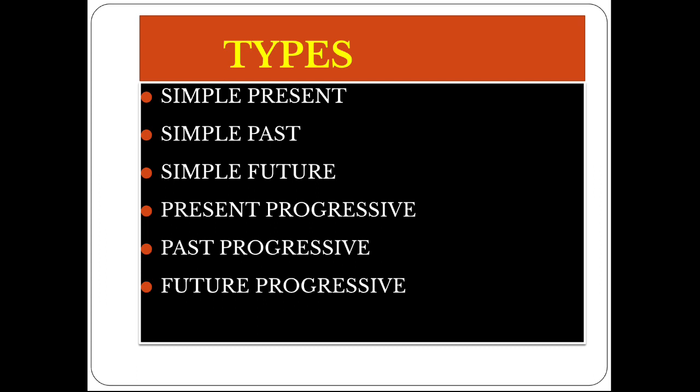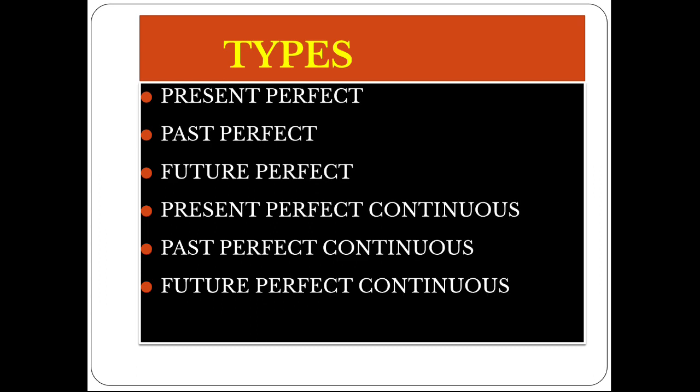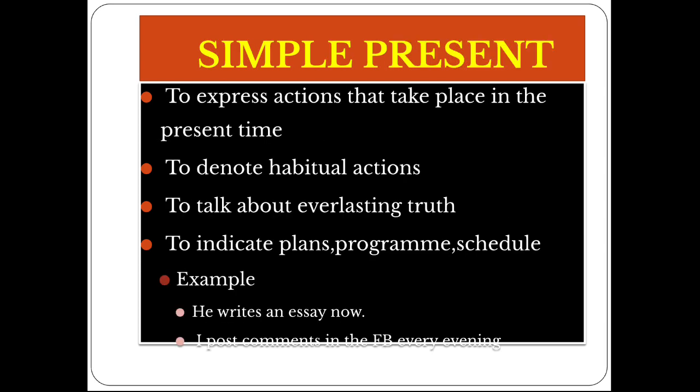There are 12 tenses: simple present, simple past, simple future, present progressive, past progressive, future progressive, present perfect, past perfect, future perfect, present perfect continuous, past perfect continuous, and future perfect continuous. Let us now look at the aspects of tenses briefly.